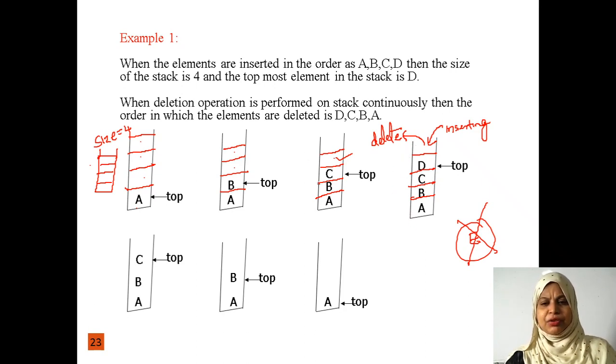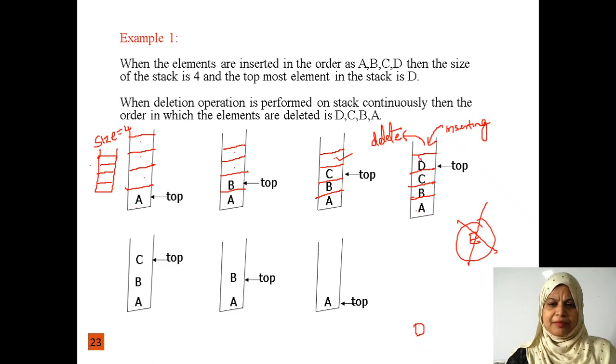Which element are we going to delete first? Is it possible to delete A first? No. Why? Because here we have only one end. From this one end only we have to delete. First we have to delete D. So we can't delete A, we have to delete this D element first.